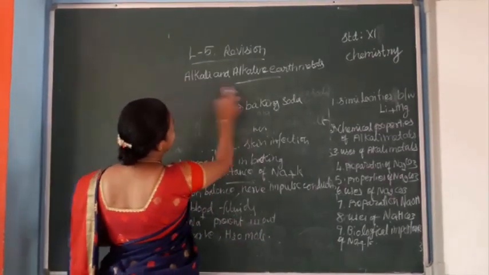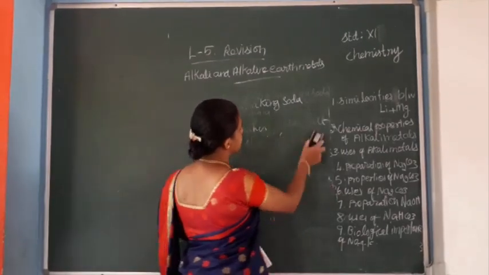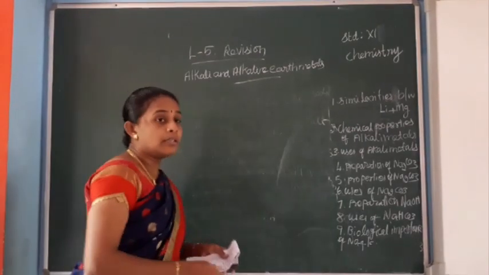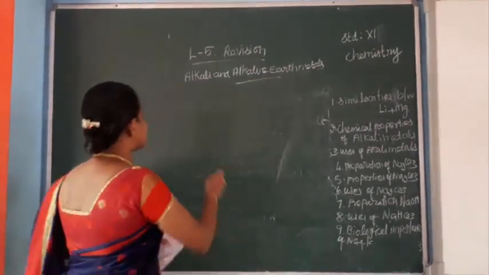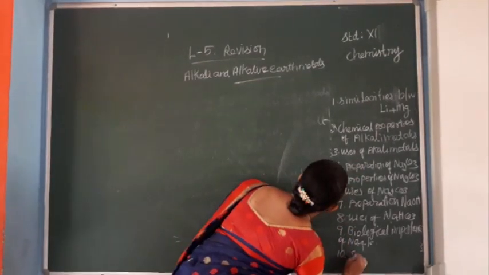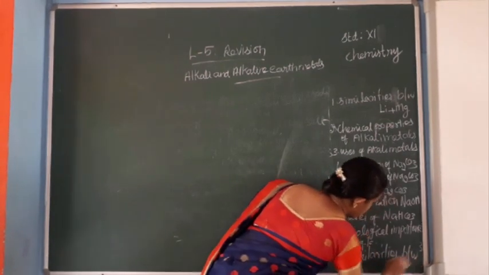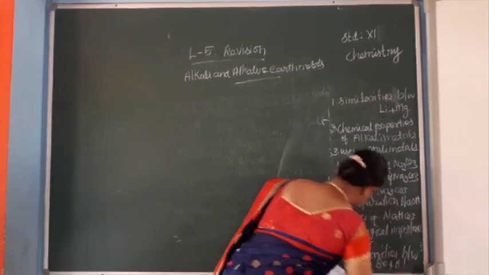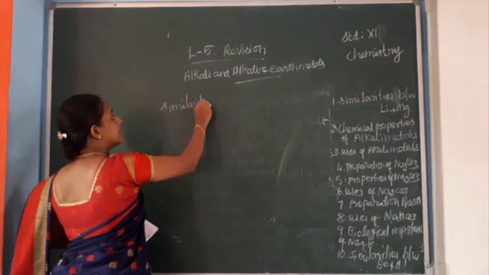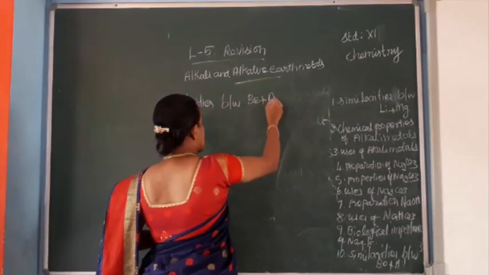Next, alkaline earth metals, the second group. Here, we look at the similarities between beryllium and aluminium.